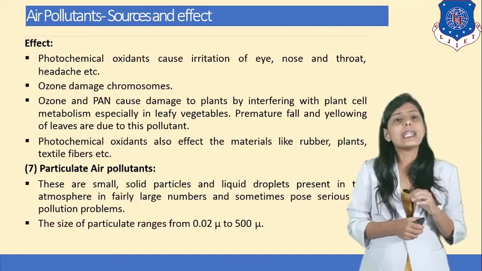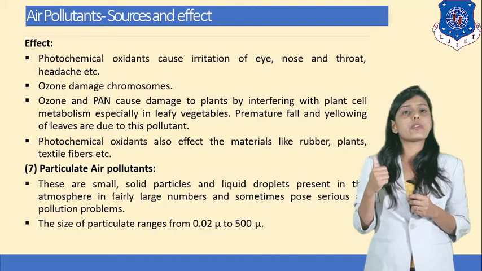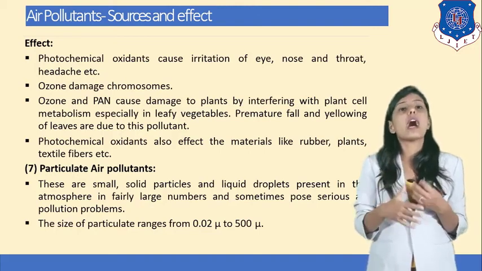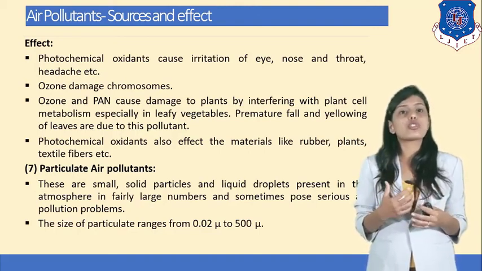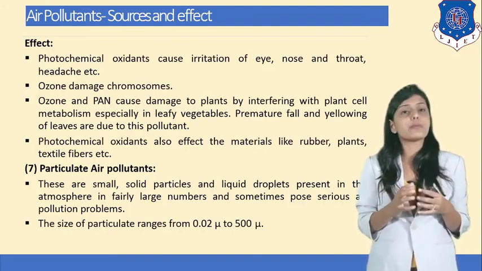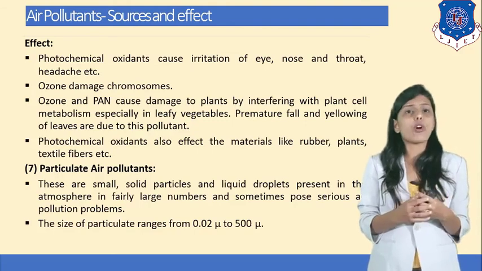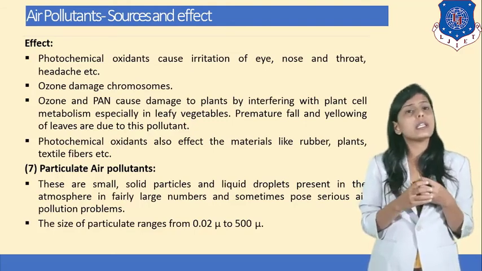Okay, so till now what we have learned are the sources of air pollutants which were in gaseous state. Now we are going to learn about sources of air pollutants which are in particulate matter form, which means they can be in the form of solid particles or suspended particles in the air.